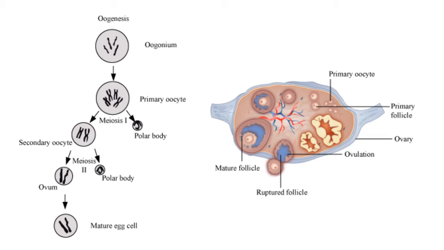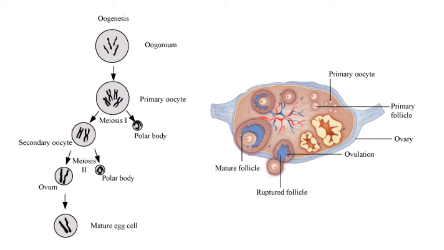It is an unequal division resulting in the formation of a large haploid secondary oocyte and a tiny first polar body. The secondary oocyte retains the bulk of the nutrient rich cytoplasm of the primary oocyte. Can you think of any advantage for this? Does the first polar body born out of the first meiotic division divide further or degenerate? At present we are not very certain about this.